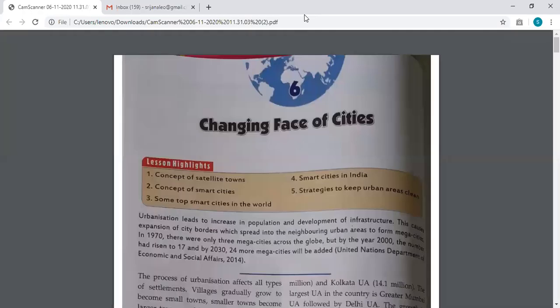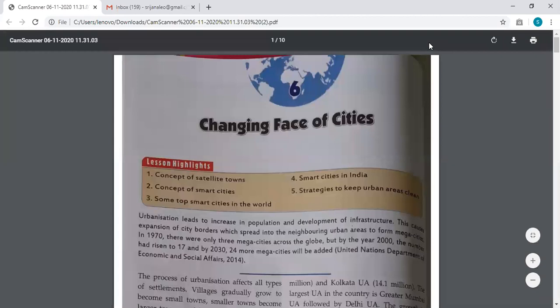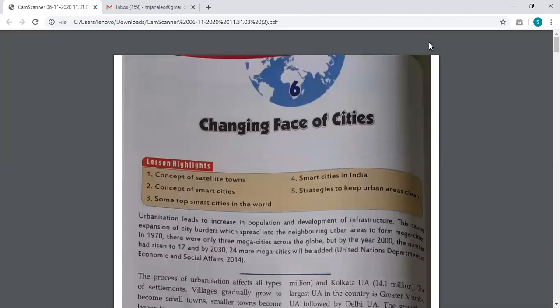All right. So, like I was telling you, the changing face of the cities is actually the same chapter, which is urbanization. We've already finished the written work also, and I'm sure you have all checked the video and understood the chapter. So by now you've understood what urbanization is.